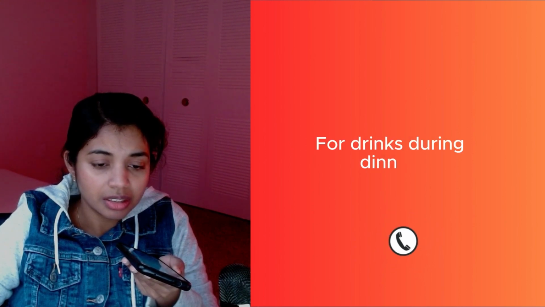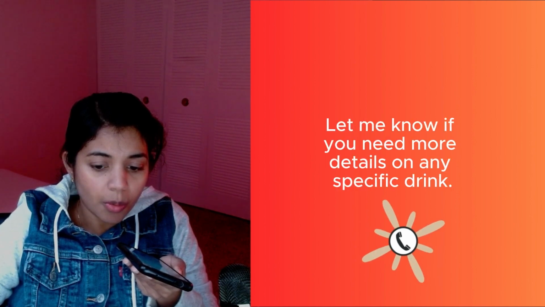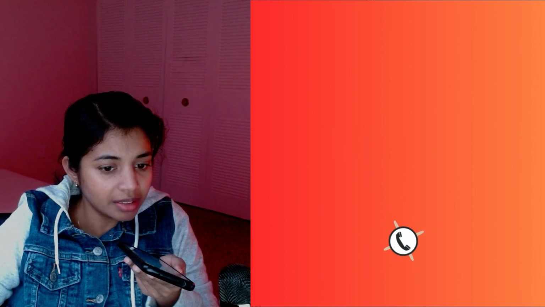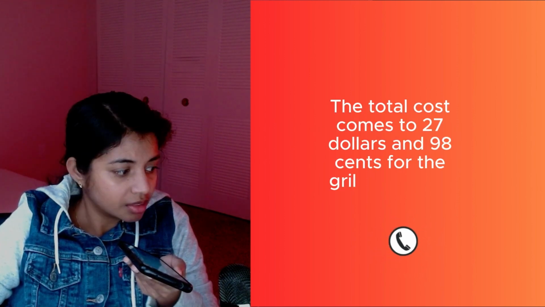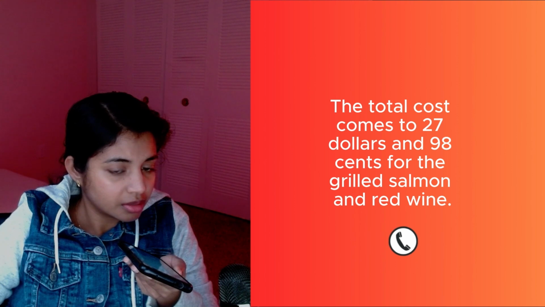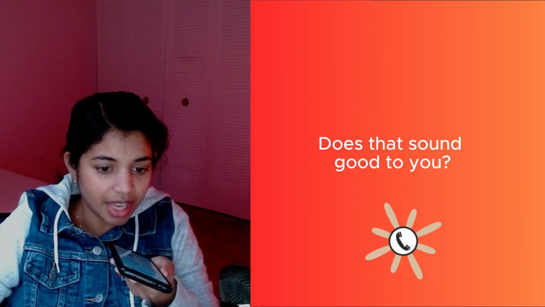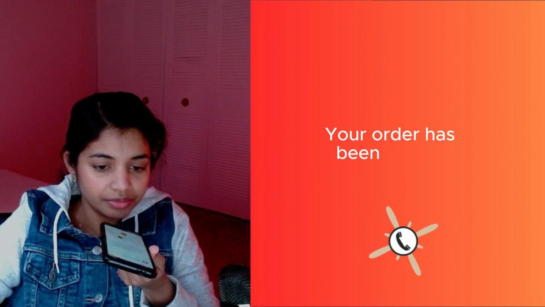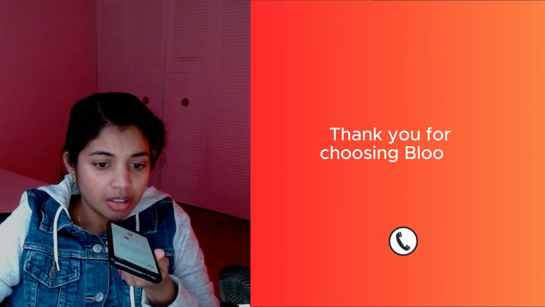For drinks during dinner, we have a selection of wine, red or white, available by the glass. Let me know if you need more details on any specific drink. Okay, go with salmon and red wine. One moment. The total cost comes to $27.98 for the grilled salmon and red wine. Does that sound good to you? Yes, that's fine. One moment. Your order has been placed successfully. We'll have it ready for you. Thank you for choosing Bloom Table.